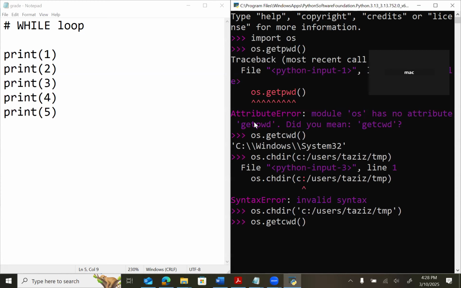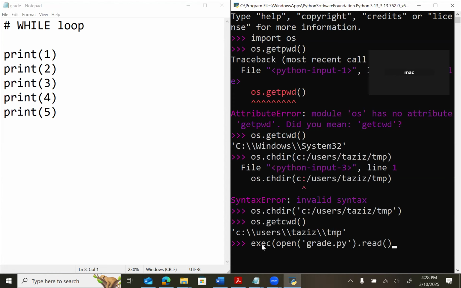If I just go back and see my directory, I'm in this directory, and my code is available in this one. So I can execute my code. Execute, open, and then grade.py, read.